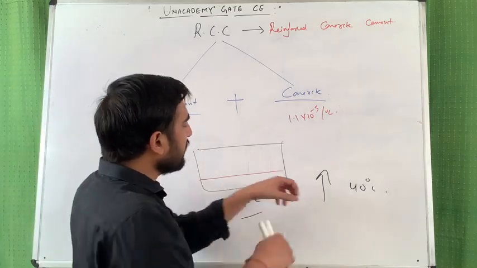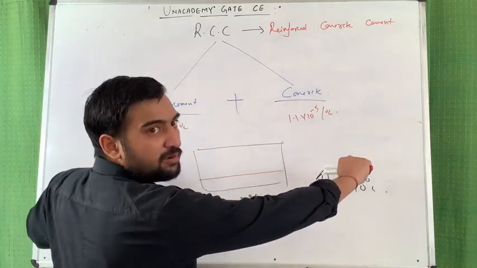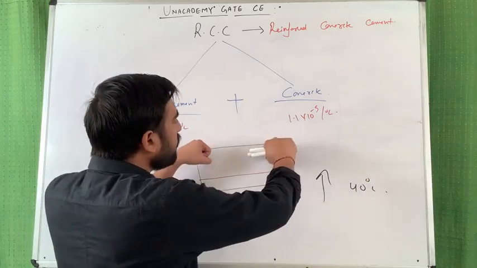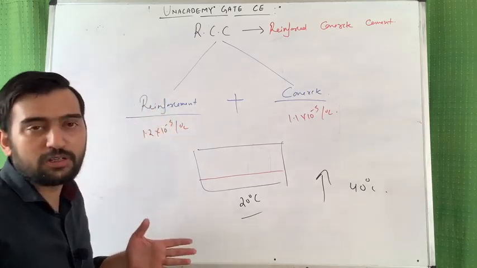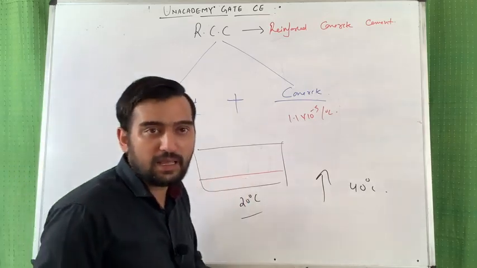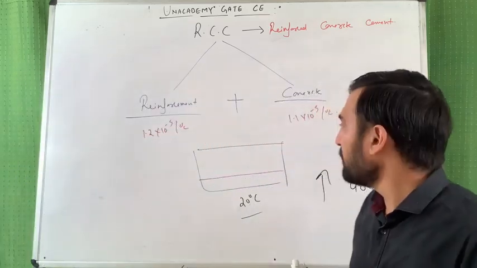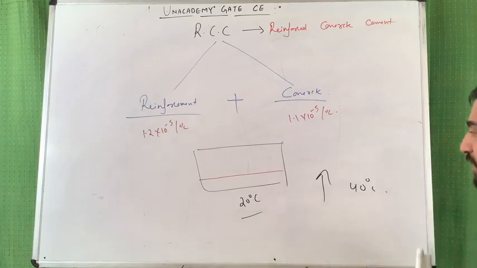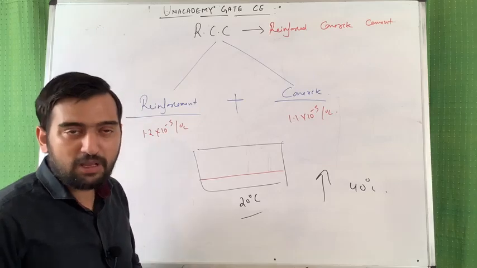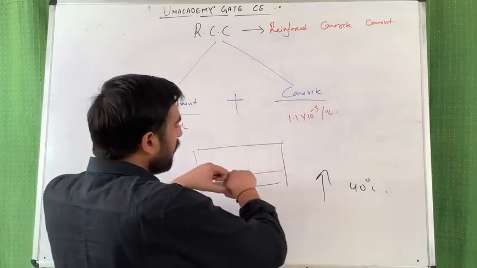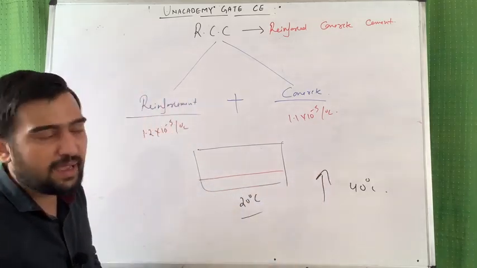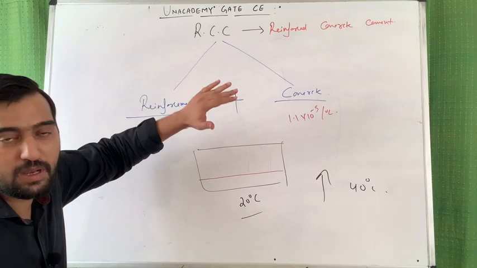At 40 degrees centigrade, this material is going to expand more, and the concrete is going to expand less in comparison to material A. So friends, what is going to happen? Now apply your common sense. You will find that in such a scenario, the bond between material A and concrete will break.